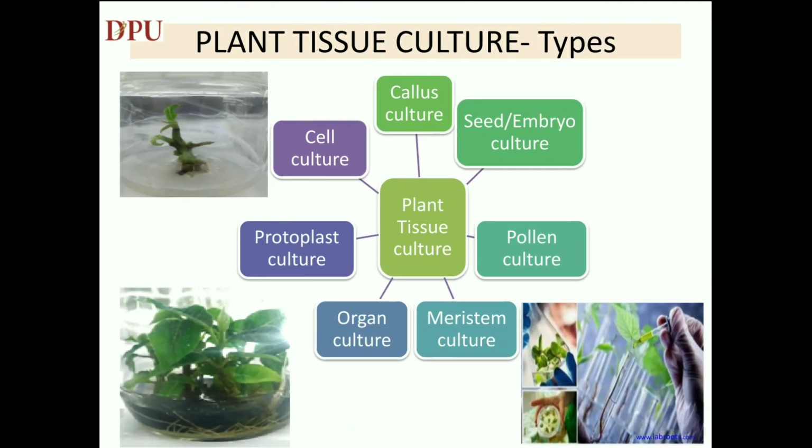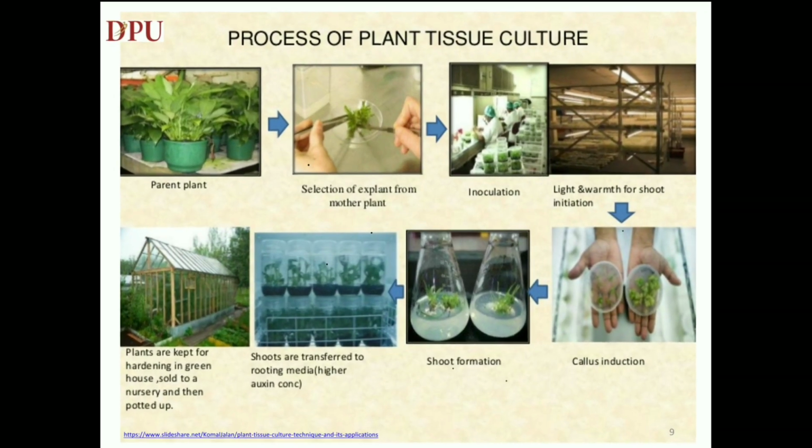There are different types of plant tissue culture, including callus culture, cell culture, protoplast, organ, meristem, pollen, seed and embryo culture. The process of plant tissue culture includes different steps.